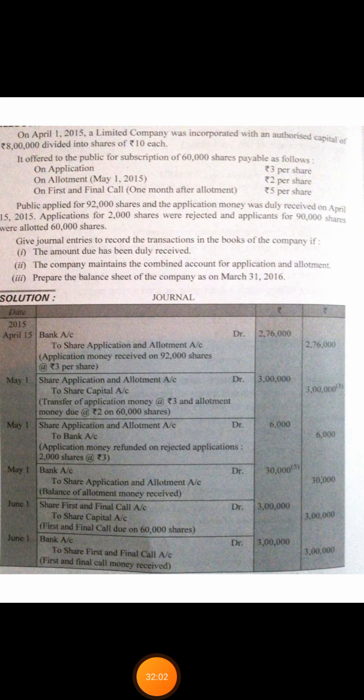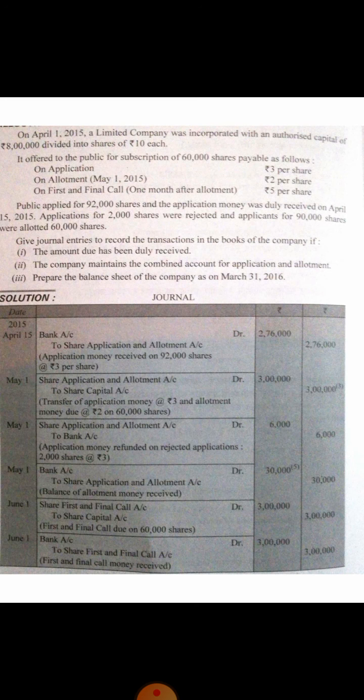We can understand this concept with a practical problem. On 1st April 2015, a limited company was incorporated with an authorized capital of 8 lakh divided into shares of rupees 10 each. It offered to the public for subscription 60,000 shares payable as follows. Clear? It has issued 60,000 shares.